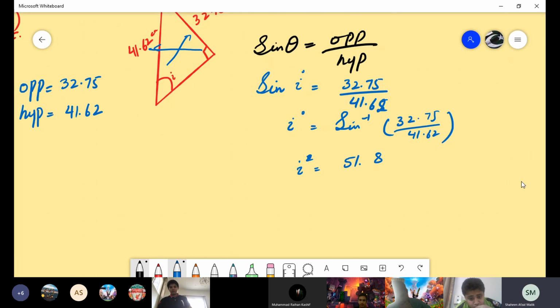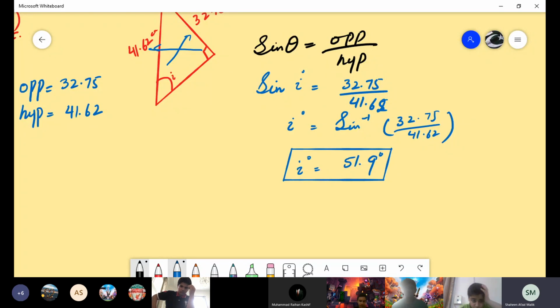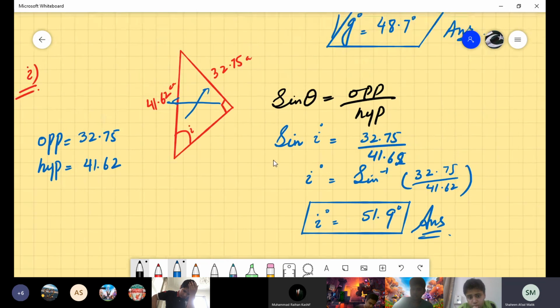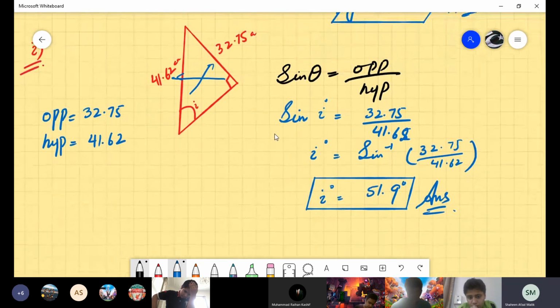Boys, is this answer correct? 51.8? Ma'am, I'm getting 51.895, so it will be 51.9 actually. The answer will be 51.9 degrees. This is the answer. So here we completed our exercise.